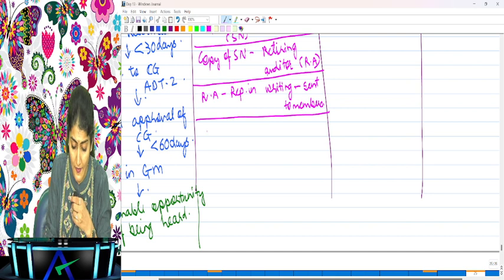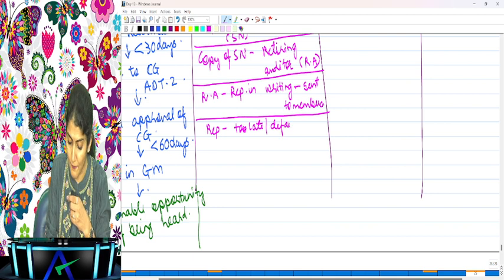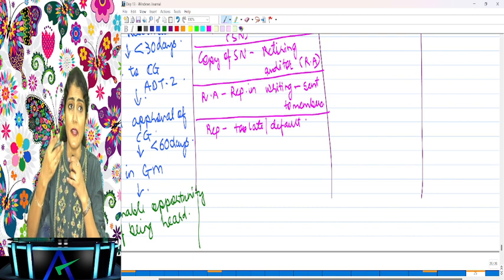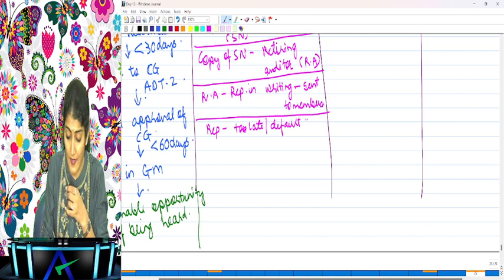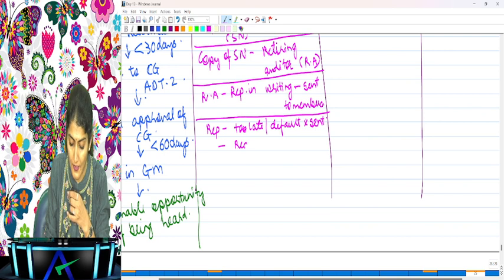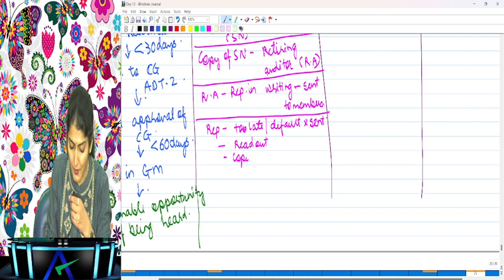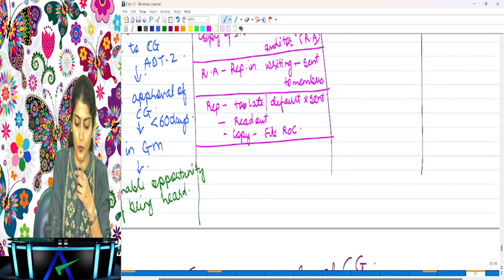But in case the representation is received too late, or because of any default of the company, it could not be sent to the members. In that case, what would happen? It would be read out at the meeting, and a copy would also be filed with the ROC. Also file a copy of the representation with the ROC if you could not send it to the members.